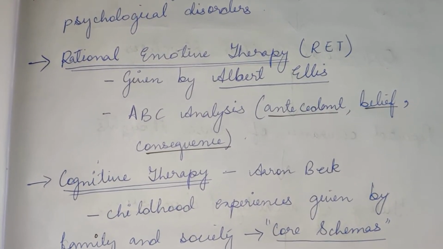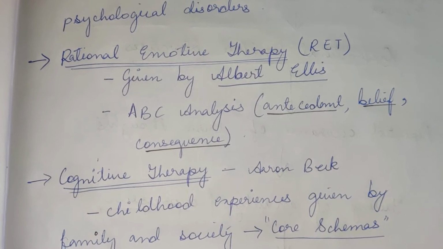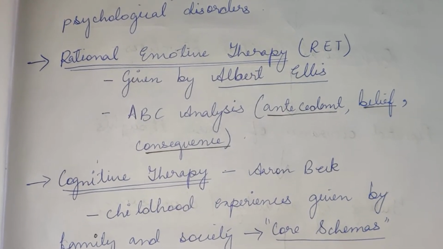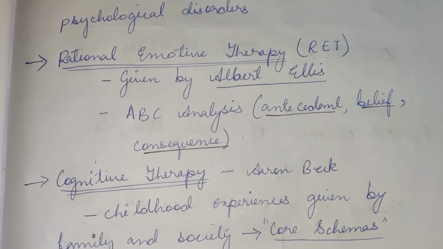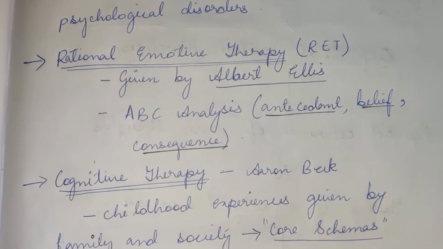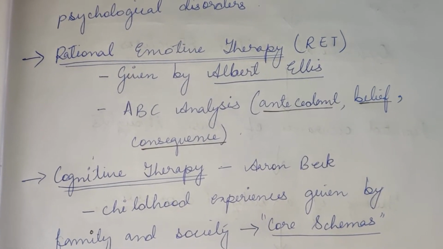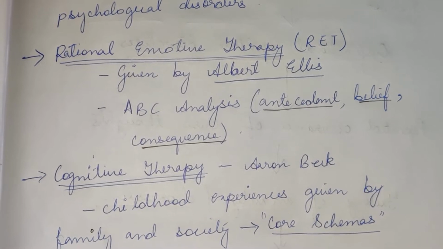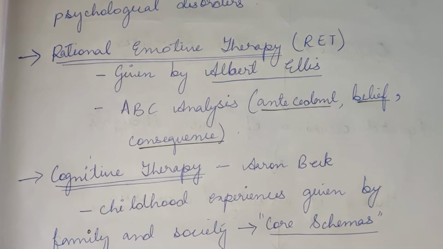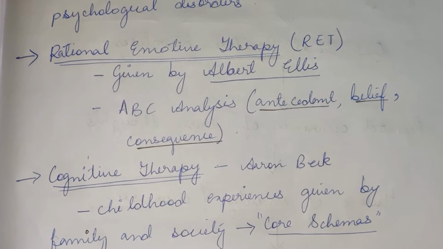Antecedent, like I had mentioned earlier, refers to the causal factor or the activating event. Belief refers to what your client believes about the cause. Consequence refers to the result that the belief of the client leads to.